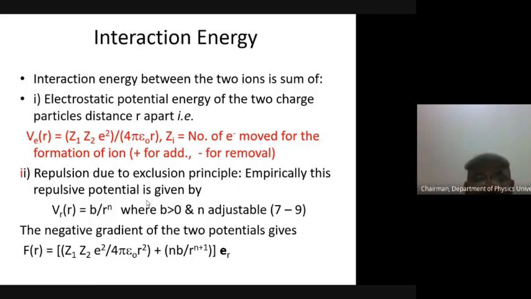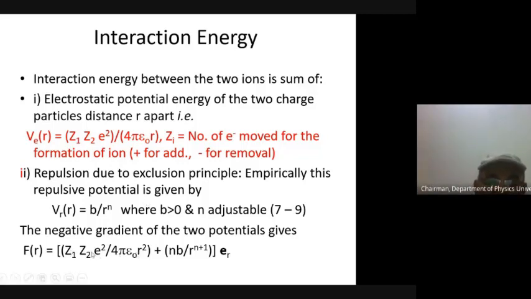The actual thing, when we observe something, then we start modeling it via mathematical equations, that which equation will give us results comparable with what we found in the experiments. The negative gradient of the potential, this equation, will be the force.